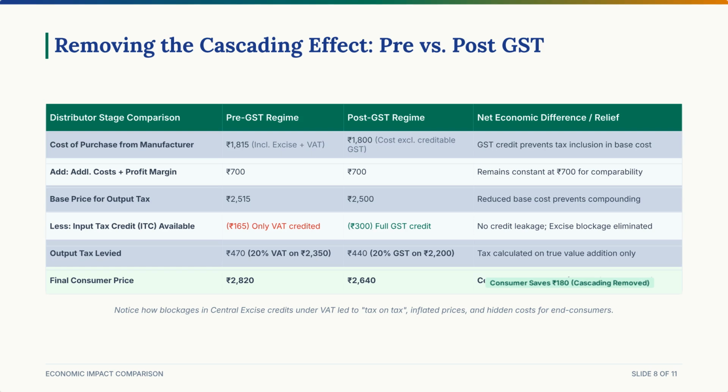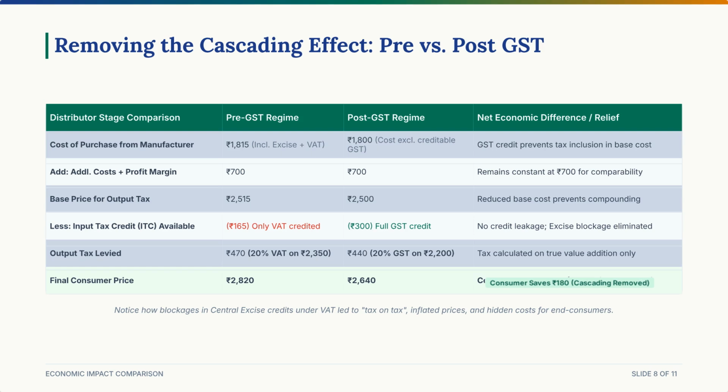Post-GST, the distributor's true cost is only 1,800 rupees. They add 200 rupees cost and 500 rupees profit, making the basic price 2,500 rupees. They get a full input tax credit for the entire 300 rupees GST paid at the previous stage, bringing their credit-adjusted cost down to 2,200 rupees. They apply the 20% GST, which equals 440 rupees. The final price to the consumer? Just 2,640 rupees. Look at the massive difference.